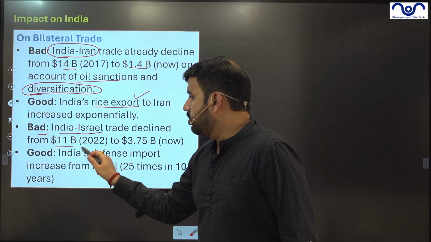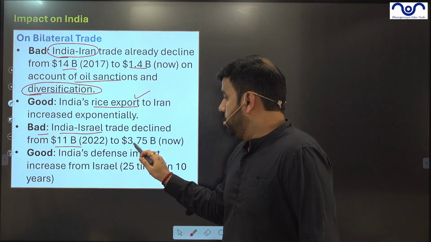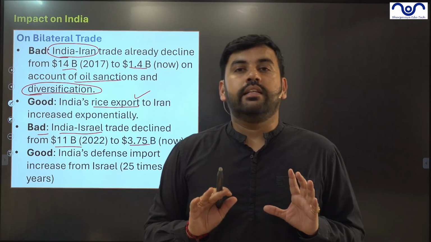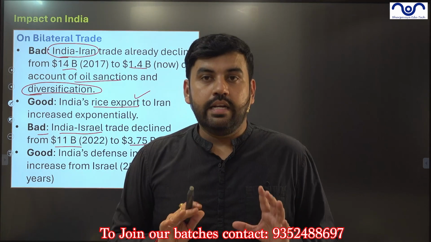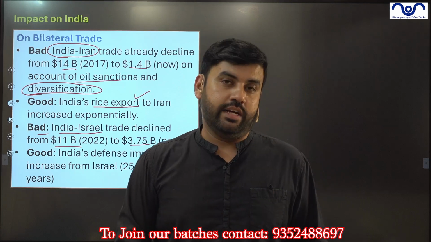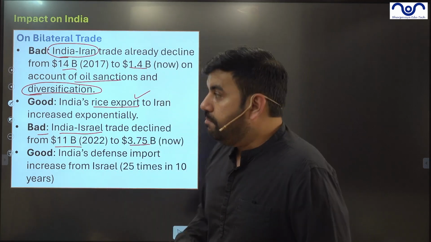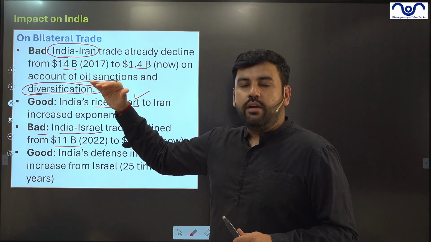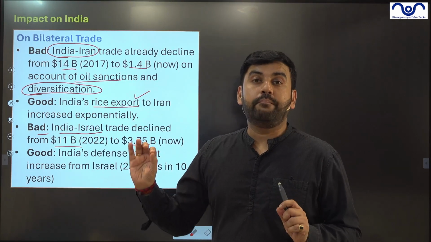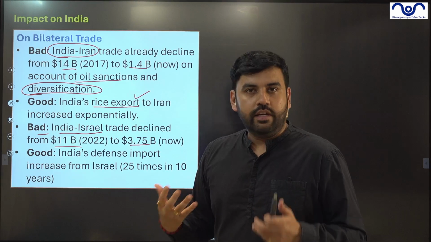Now the bad about Israel. India-Israel trade has gone down by 11 billion to just 3.75 billion now. The reason is that India is now shifting focus more towards capital goods rather than finished goods, guys. So please understand that it's not bad news overall. Quantity wise, it has declined, but overall, it's okay. It's completely okay to have such a status.